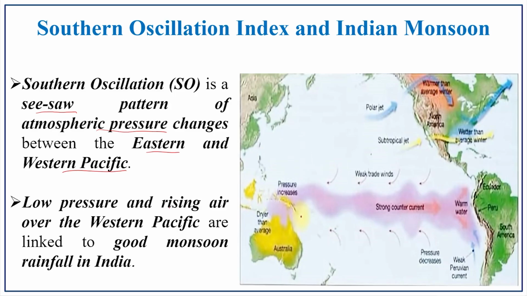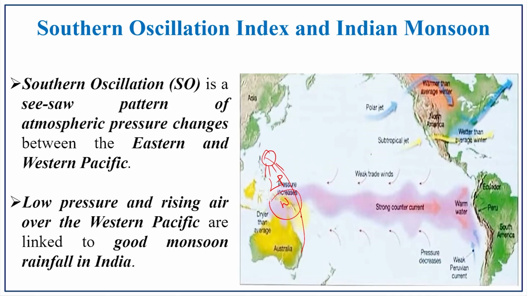The low pressure and rising air over the western Pacific are linked with good monsoon rainfall in India. So, in this western Pacific, if there is a warm condition here, and because of this warm condition there is a low pressure here, there will be good rainfall in the Indian subcontinent. The rain which has been received in this western Pacific region will be carrying its moisture to the Indian subcontinent.